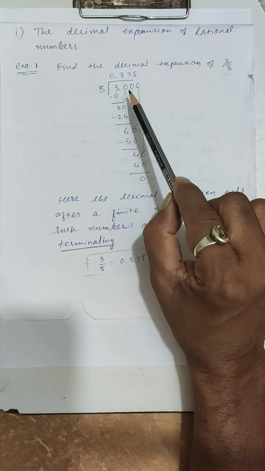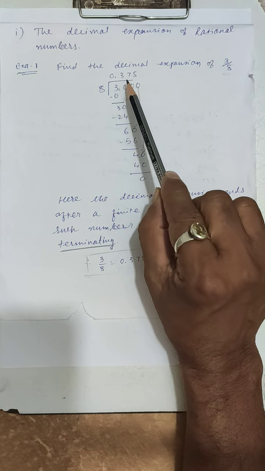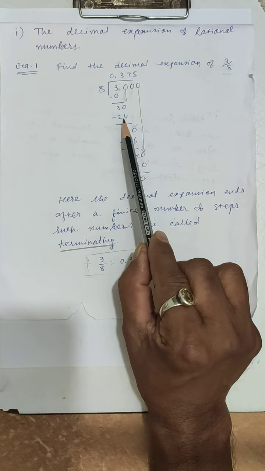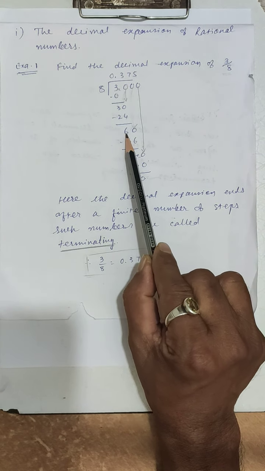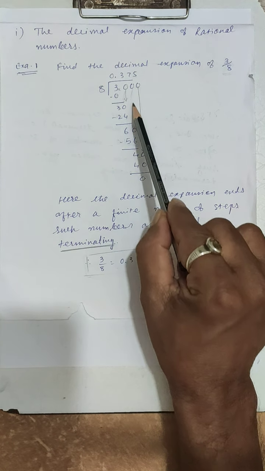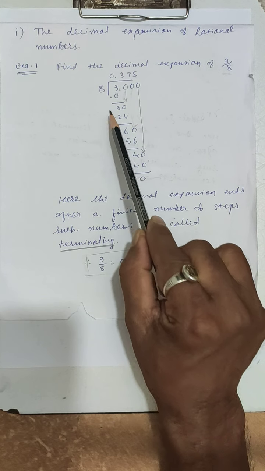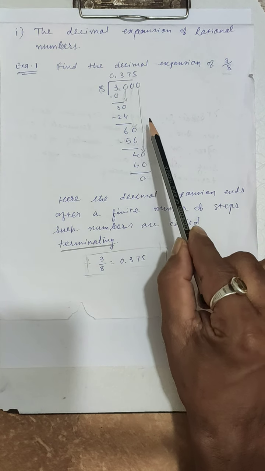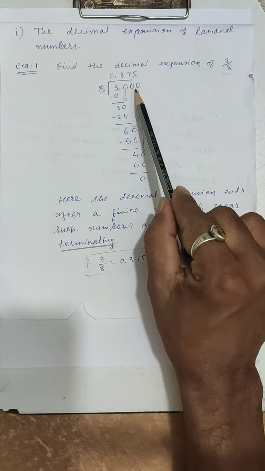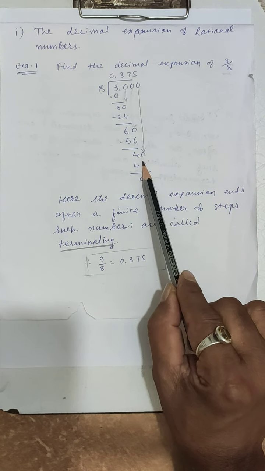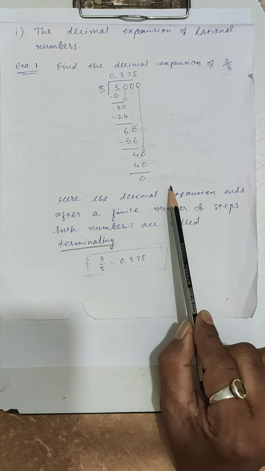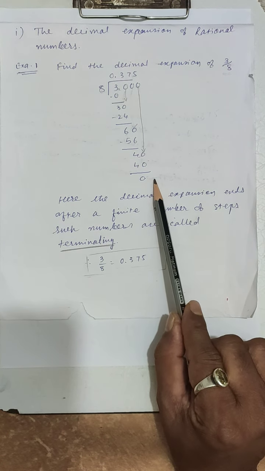Now the multiple of 8 which is less than 30 is 24, so 8 times 3 is 24. Now subtract 24 from 30, which equals 6. Again carrying 0, so 60, 8 7s are 56. Subtract 56 from 60, 4. Carrying 0, 40, 8 5s are 40. Here our decimal expansion ends.